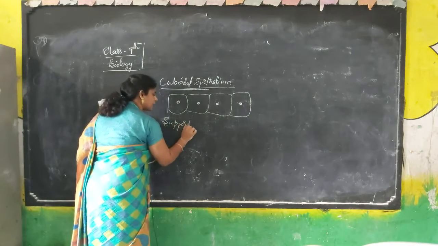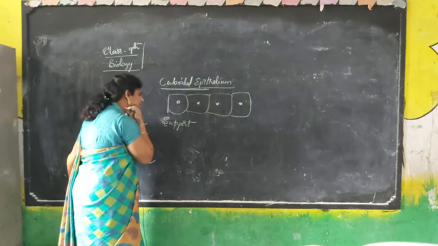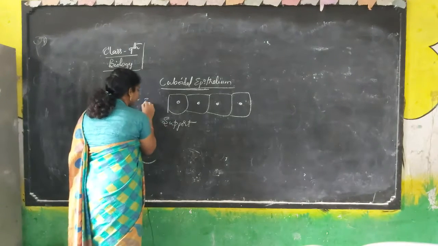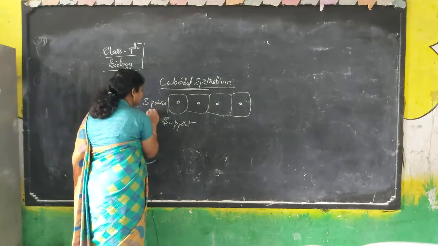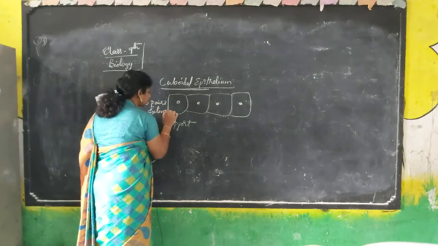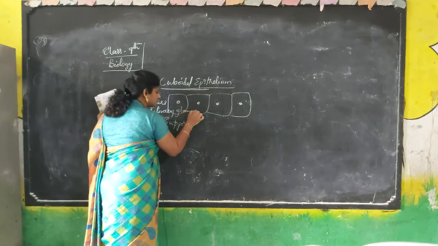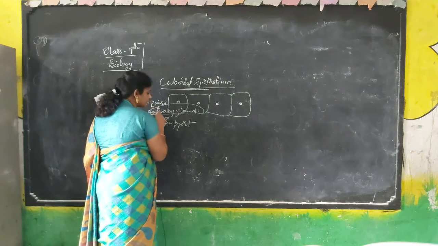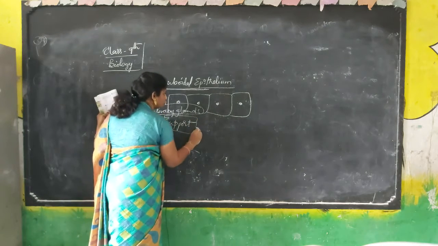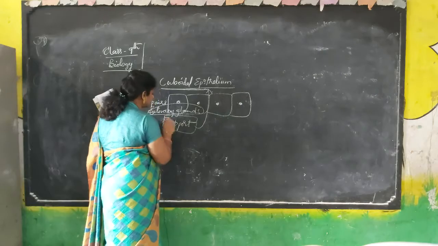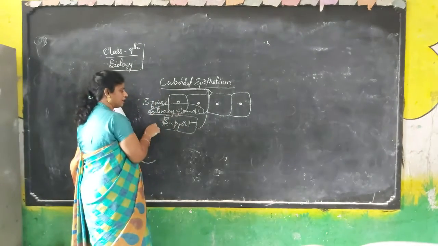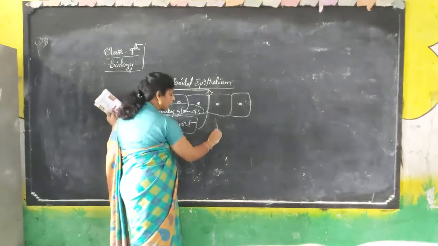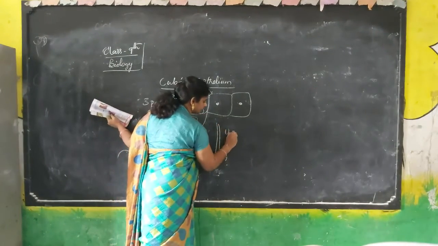Whatever tissue is present or holding the salivary glands, there are 3 pairs of salivary glands in humans. Maybe the salivary glands are made up of another tissue, but who is supporting them? Cuboidal epithelial tissue is supporting the salivary glands. That's why they are in cube-like structures, and they are also the outer lining of the ureter.